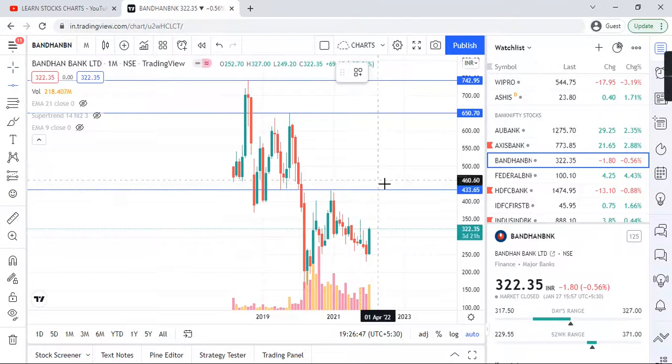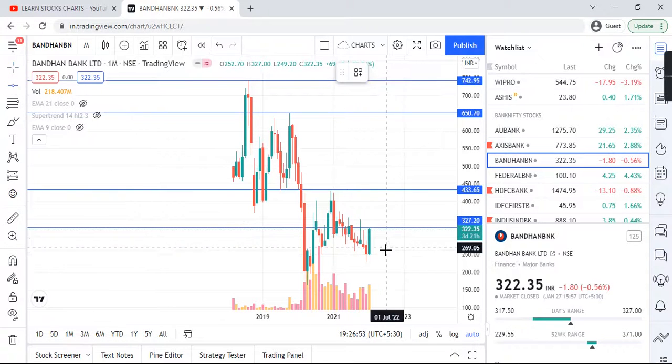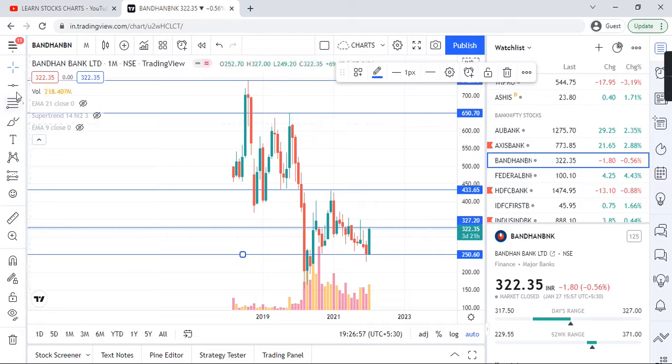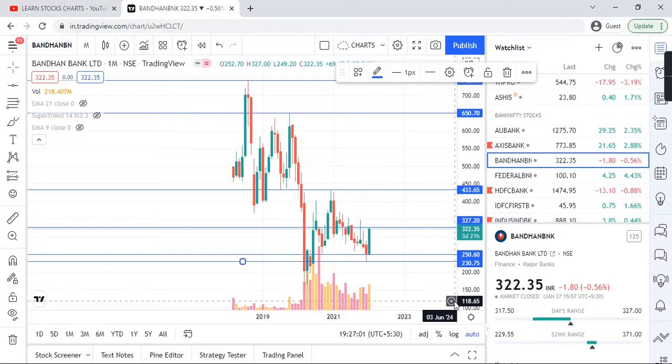433. Fourth one is 327. Fine. And major support is 250, 230. Fine. So these are all the major support and resistance.